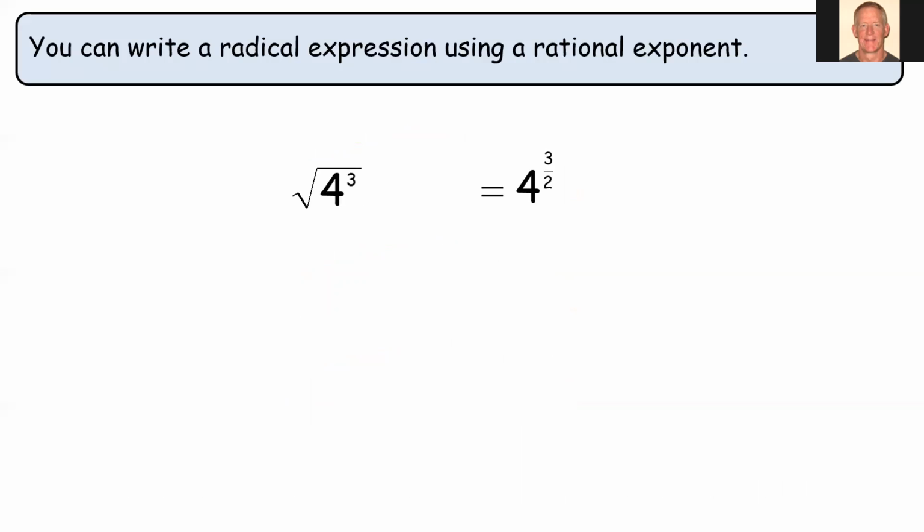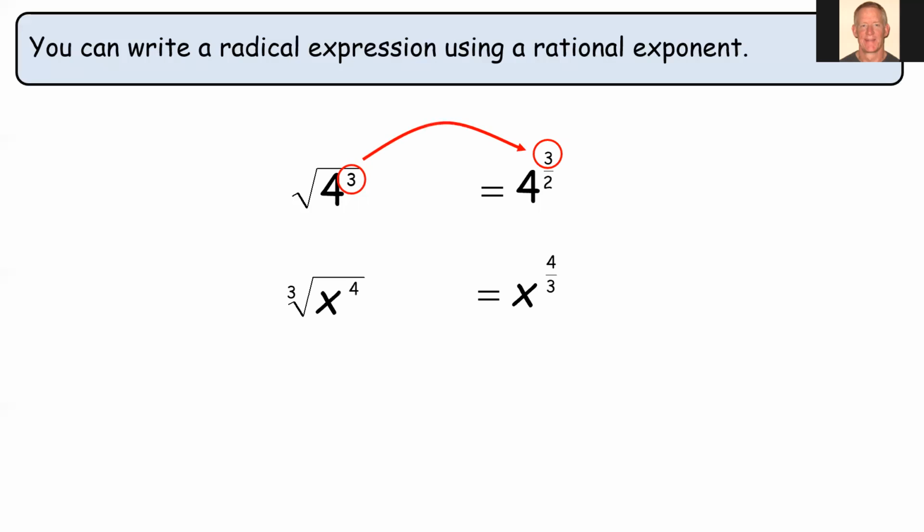Now, what happens if we have a number in the numerator besides 1? So here's an example. Square root of 4 raised to the 3rd power equals 4 to the 3/2. So notice we still have a 2 in the denominator since our index is 2, but the exponent that's in the radicand becomes the numerator in our rational exponent.